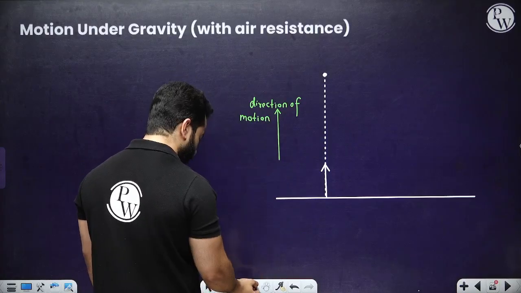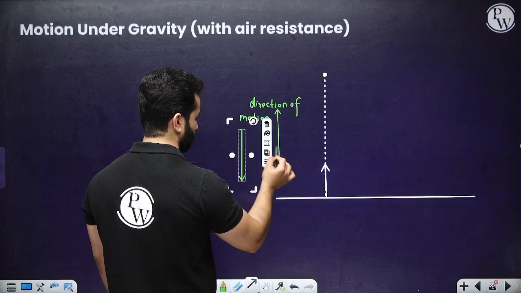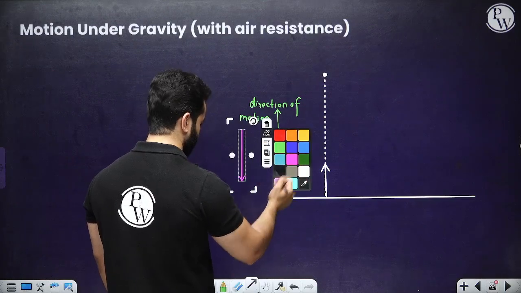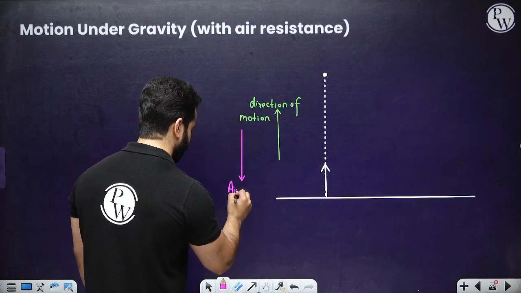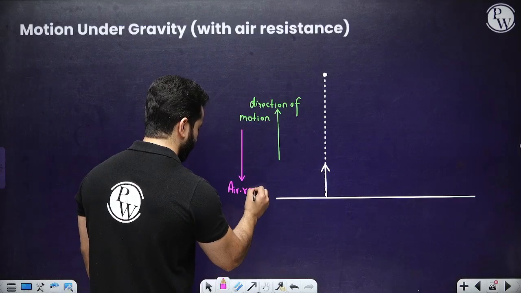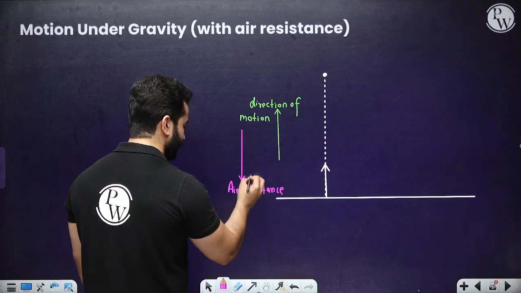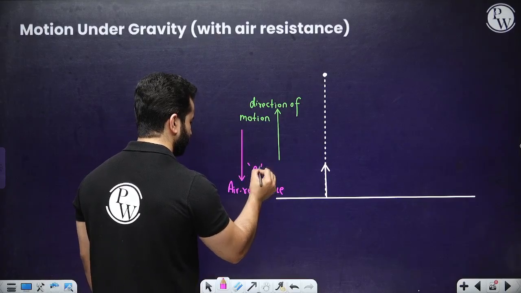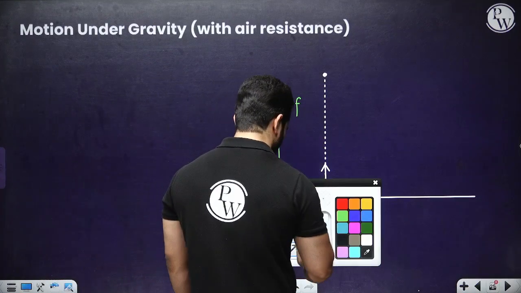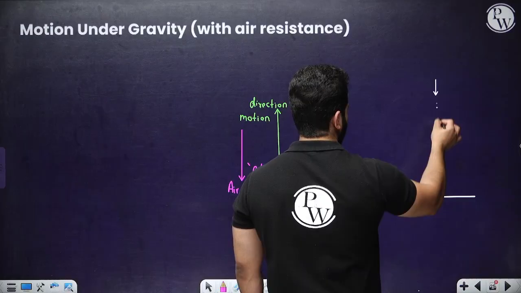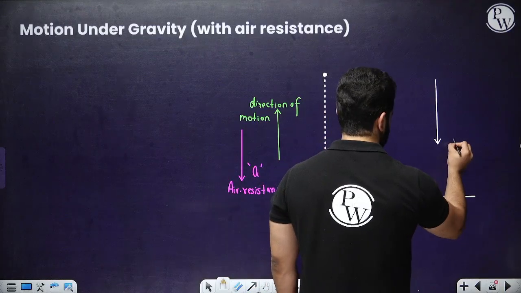In opposite to this, the air resistance will always act. Let's say the acceleration produced by this air resistance is a. Also, acceleration due to gravity will always be downwards for anything on earth. So this is g.